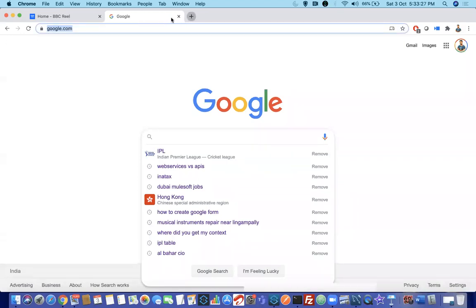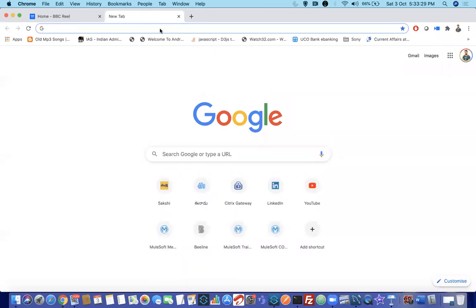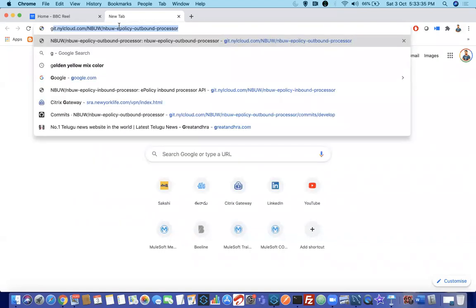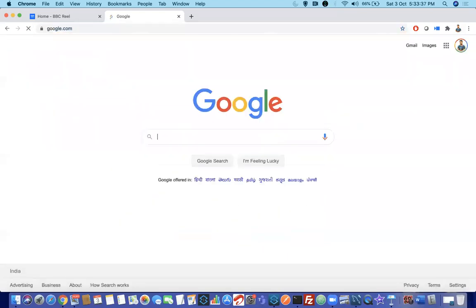It's getting stuck. One second. Amit, can you see my screen or is it breaking? Yes, we can see.